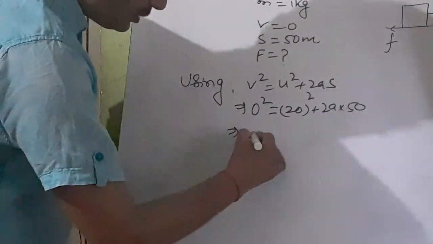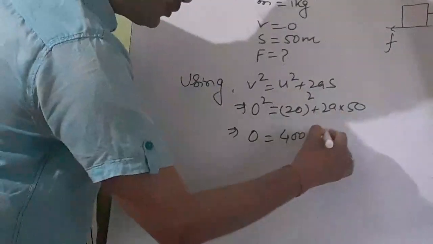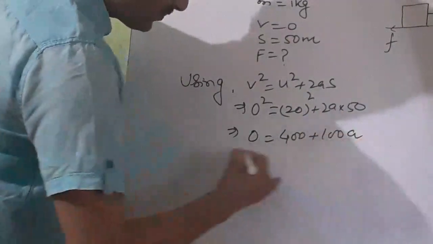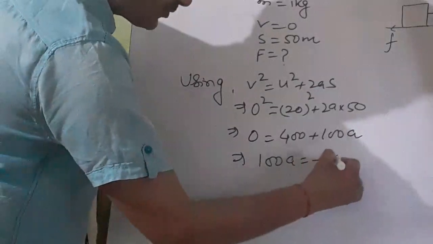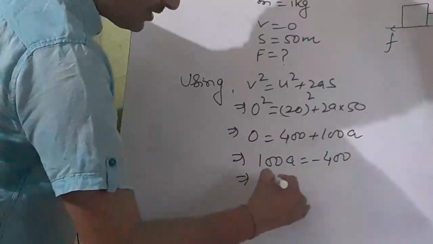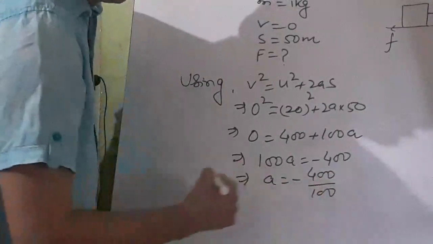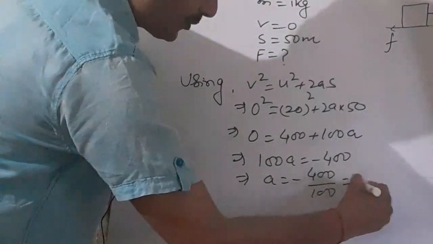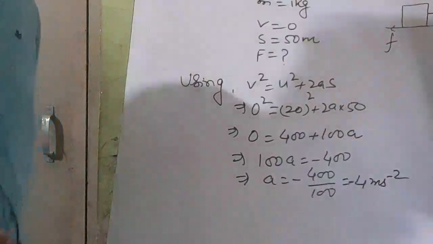See, 0 is equal to 20 square means 400 plus 2 into 50, it is 100A. So 100A is equal to minus 400. A is equal to minus 400 by 100. This is minus 4 meter per second square.